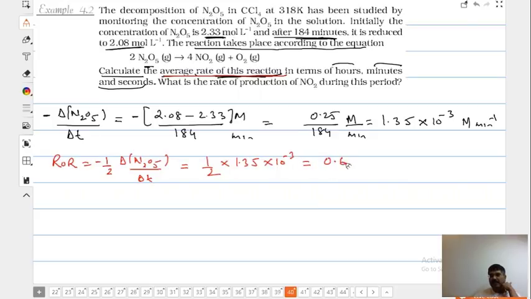It will be 0.675. No, 1.35 by 2. Rate of reaction, yes, that is 6.75 into 10 raised to power -4 mole per minute. Is this understood? He asked rate of reaction. You have to divide it.